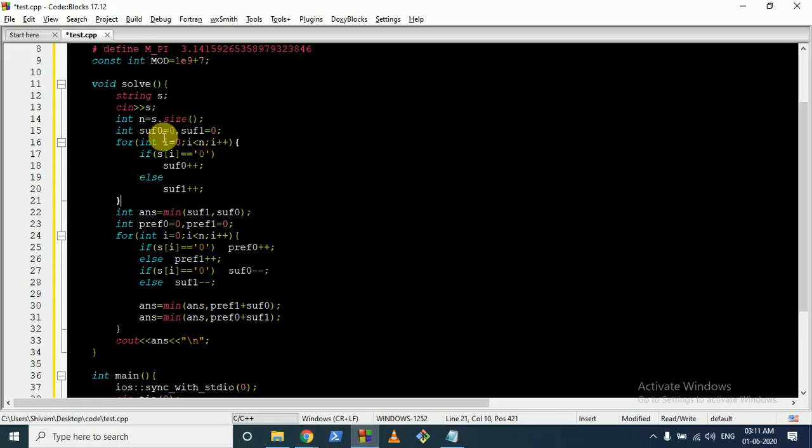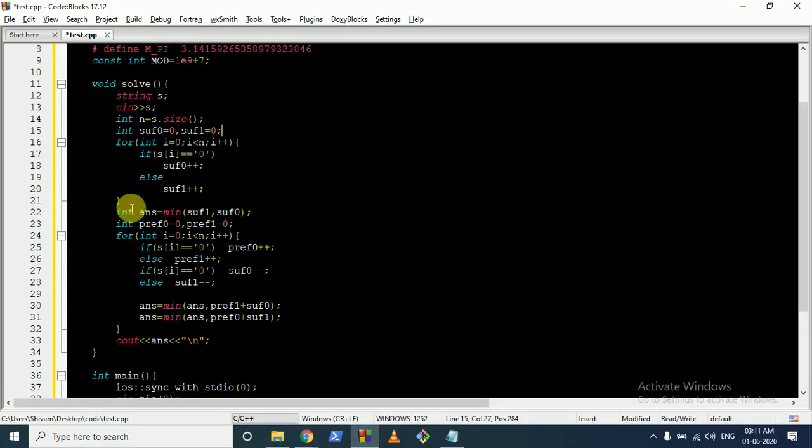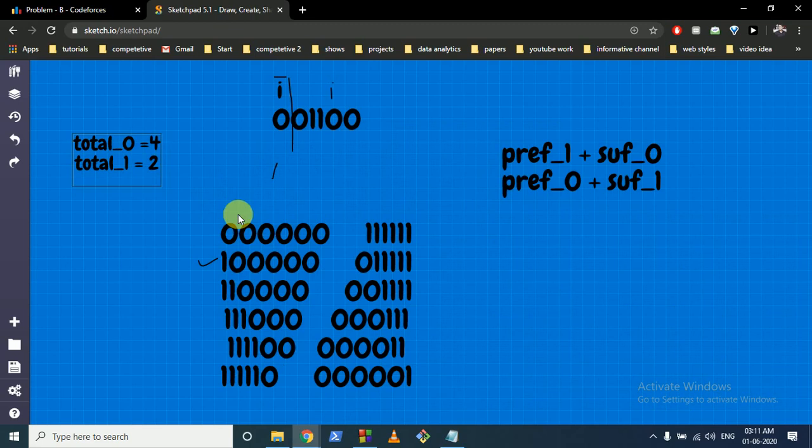So this is the code. Suffix of 0 and suffix of 1. We will iterate from 1 till n. We will increment suffix of 0 and suffix of 1, which just means how many total zeros and total ones are there. Now our answer initially will be the minimum of these two, because I told you everything can be converted to 0 or everything can be converted to 1. So the initial answer will be the minimum of these two.